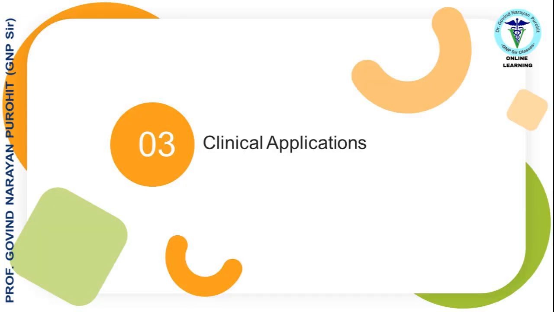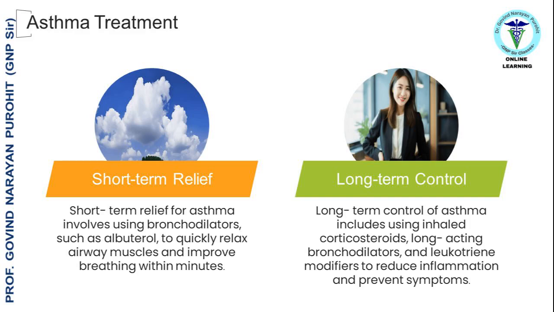Clinical applications. Asthma treatment. Short-term relief. Short-term relief for asthma involves using bronchodilators, such as albuterol, to quickly relax airway muscles and improve breathing within minutes. Long-term control of asthma includes using inhaled corticosteroids, long-acting bronchodilators, and leukotriene modifiers to reduce inflammation and prevent symptoms.